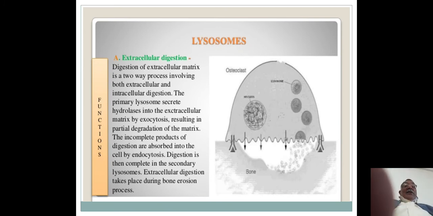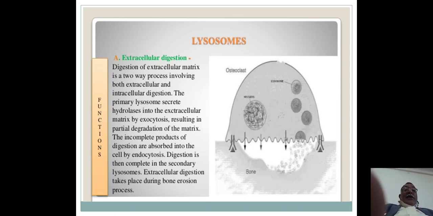Digestion of the extracellular matrix is a two-way process involving both extracellular and intracellular digestion. The primary lysosomes secrete hydrolases, very important enzymes, into the extracellular matrix by exocytosis, resulting in partial degradation of the matrix.